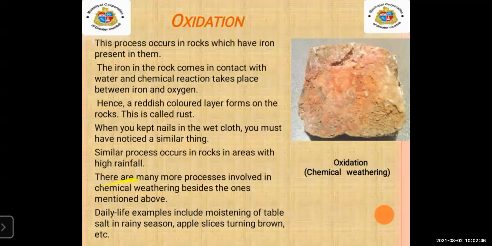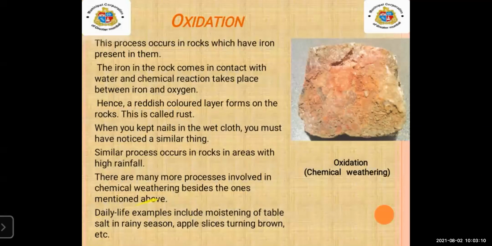There are many more processes involved in chemical weathering besides the one mentioned above. This was just one example of rusting, but there are many more reasons for chemical weathering.